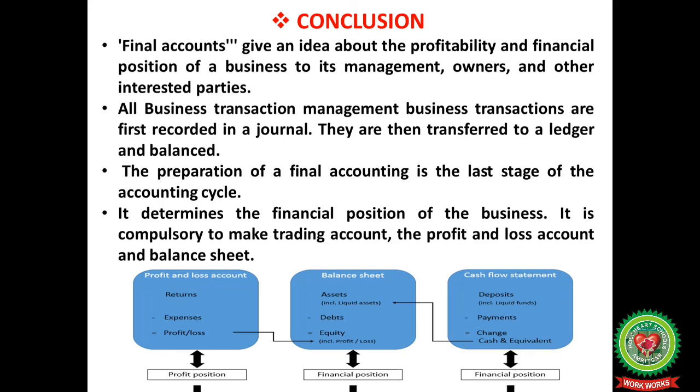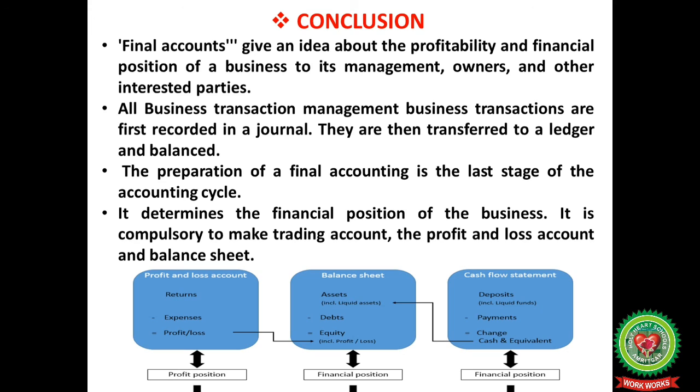All business transactions are first recorded in the journal. They are then transferred to a ledger and are balanced. The preparation of final accounts is the last stage of the accounting cycle. It determines the financial position of the business. It is compulsory to make the trading account, the profit and loss account and the balance sheet.